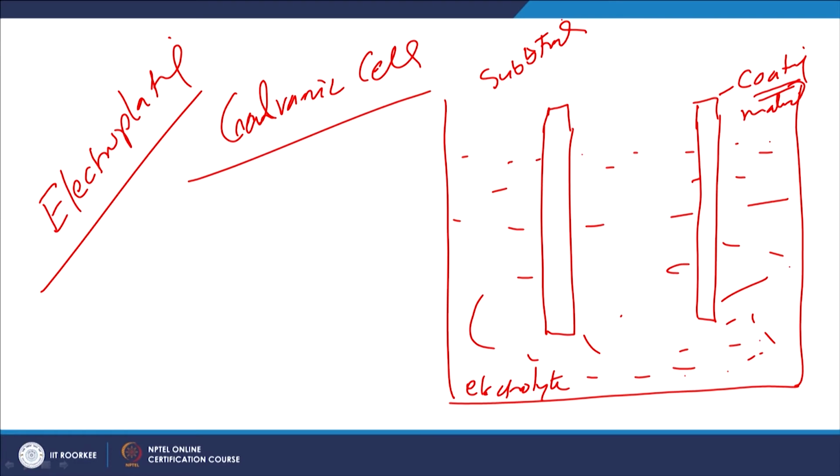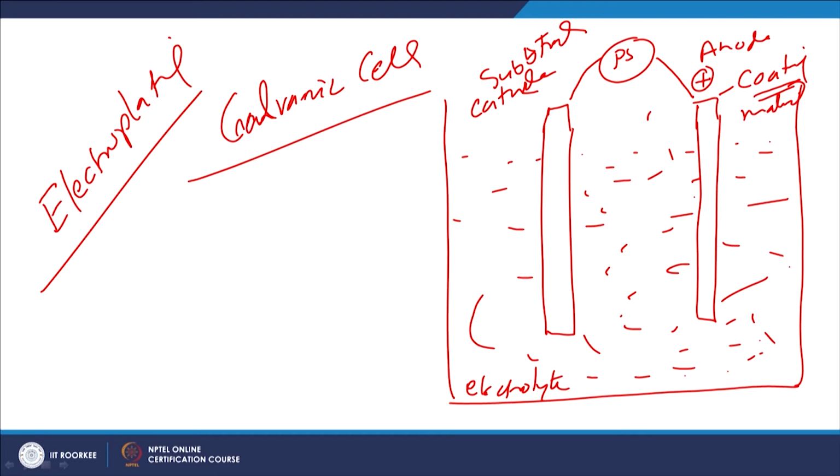So, the component on which coating is to be applied is connected to the negative terminal of the power supply, and the material to be coated, the coating material, is connected to the positive terminal. So, this is made the anode and the substrate is made the cathode, and here the electrolysis reaction takes place.